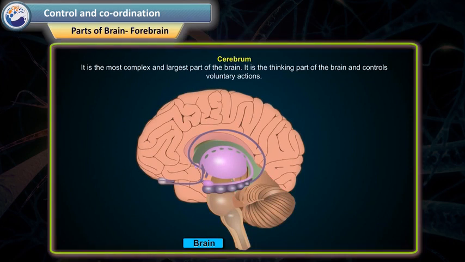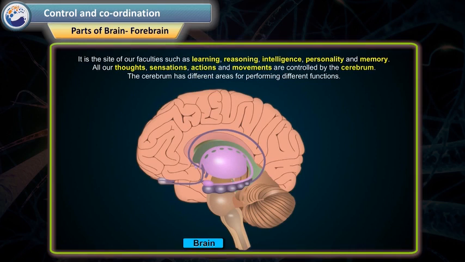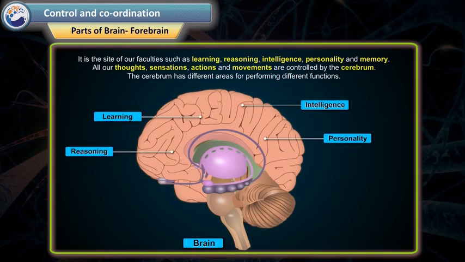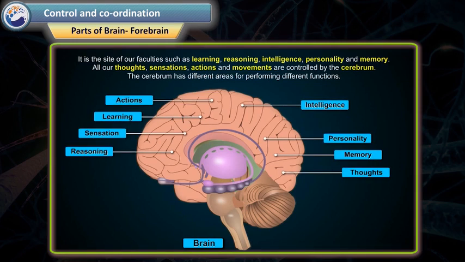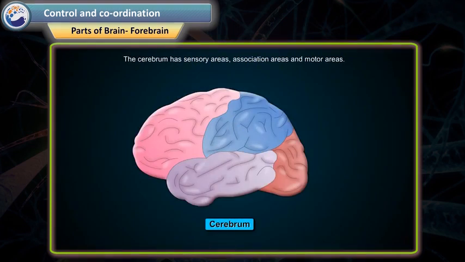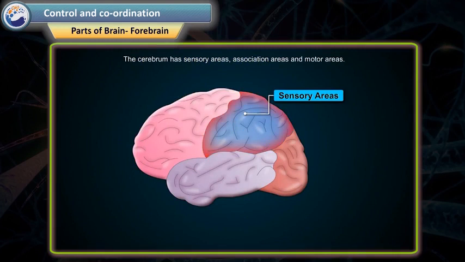Cerebrum. It is the most complex and largest part of the brain. It is the thinking part of the brain and controls voluntary actions. It is the site of our faculties such as learning, reasoning, intelligence, personality and memory. All our thoughts, sensations, actions and movements are controlled by the cerebrum. The cerebrum has different areas for performing different functions. The cerebrum has sensory areas, association areas, and motor areas.